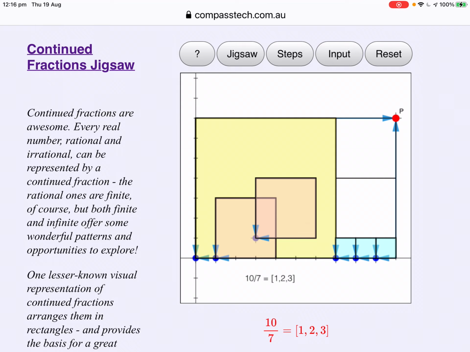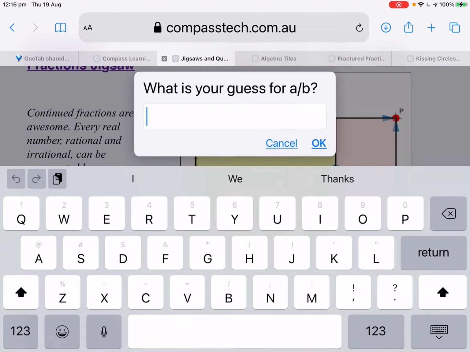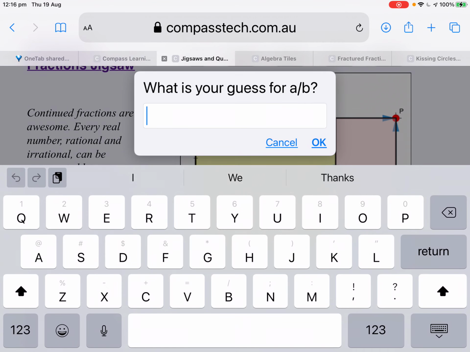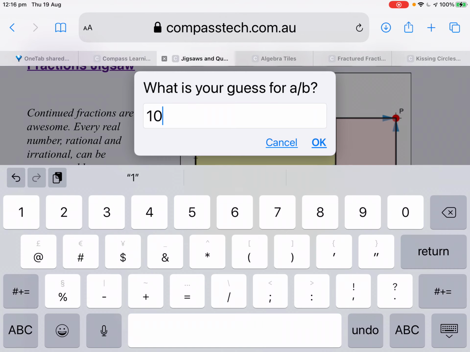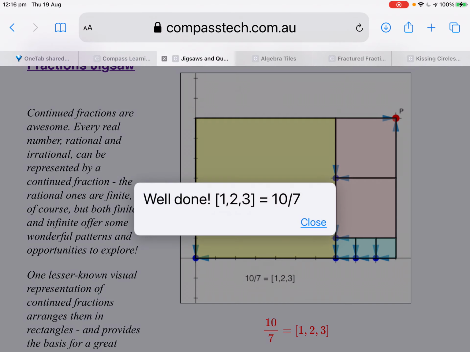So it shows students where to place the tiles, and it also shows them the result. This represents the number 10 over 7. Its continued fraction from largest square down to smallest, 1, 2, 3. So we tap the jigsaw button, and put in our result. 10 over 7. Well done.